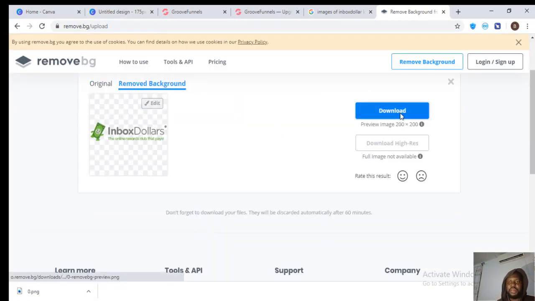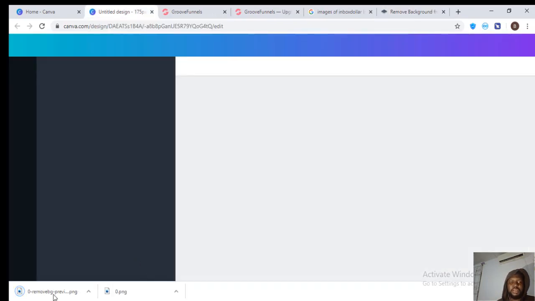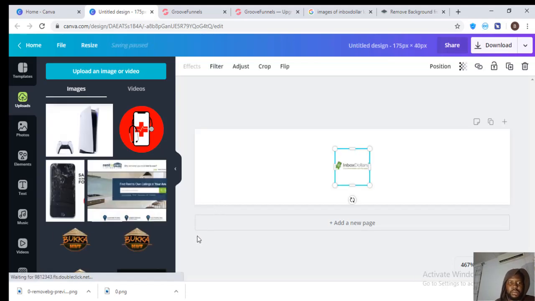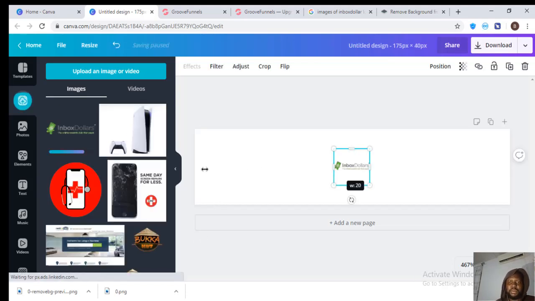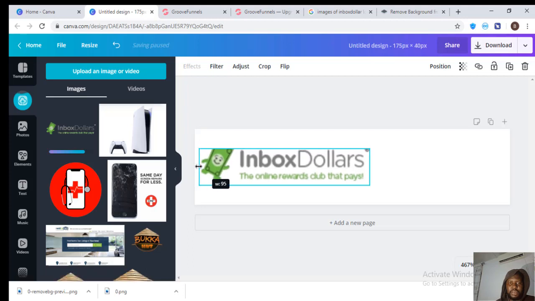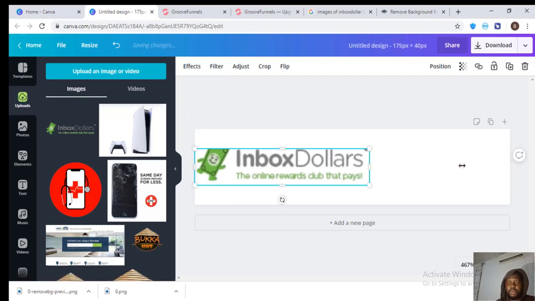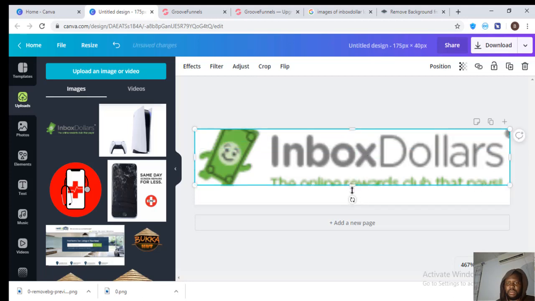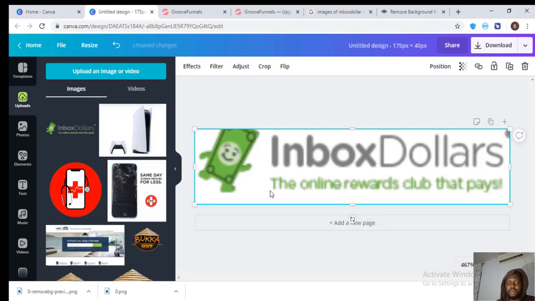Yeah, perfect. So let's download this. Oh, great. So you can easily just drag this here. Yeah, great, perfect. So we can have this inbox dollar look like this. Yes, this is perfect.